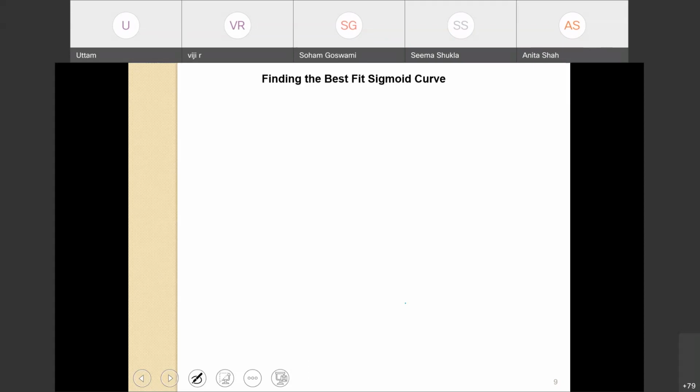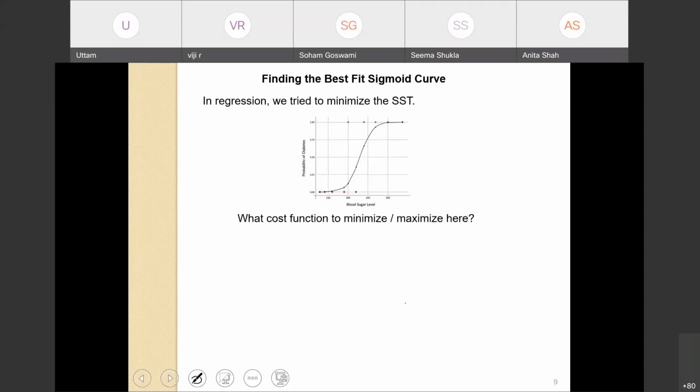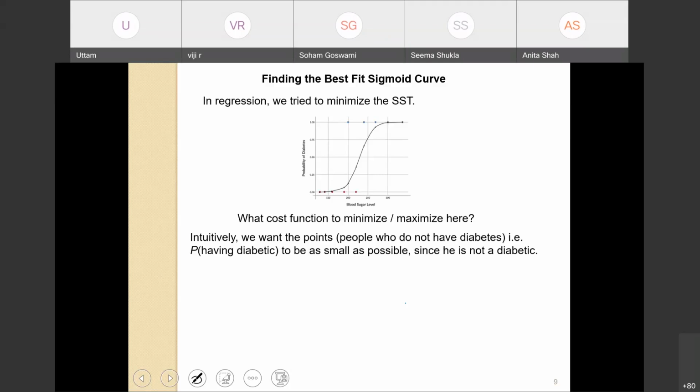As we had seen in regression, we try to minimize the total sum of squares, SST. Now, what cost function should we minimize or maximize in this particular case? Intuitively, what do we want?